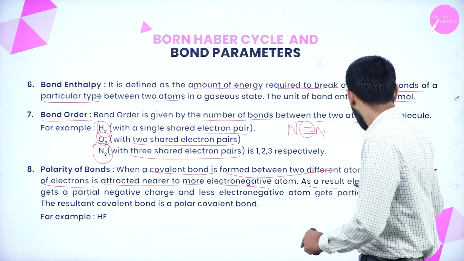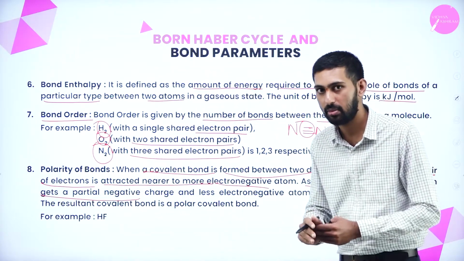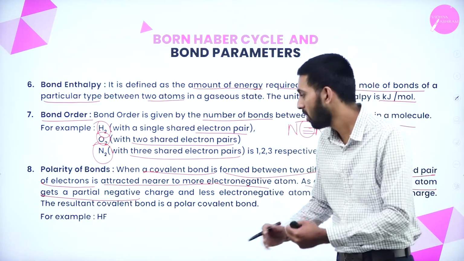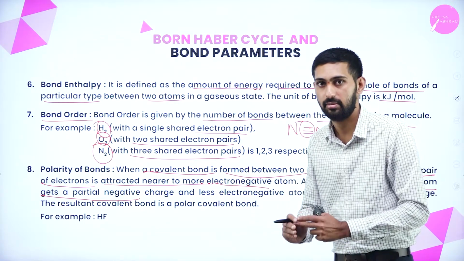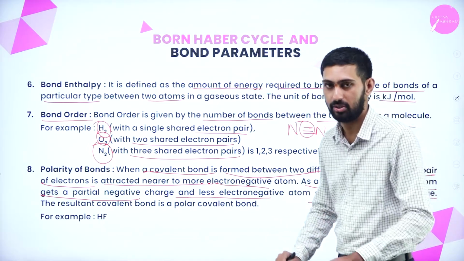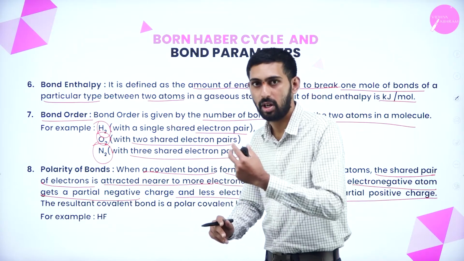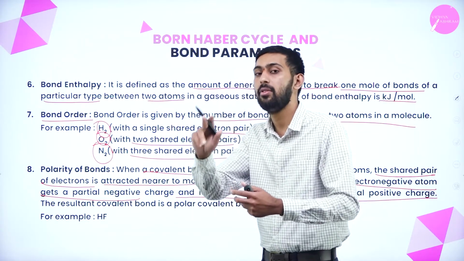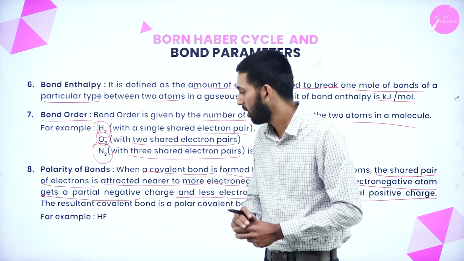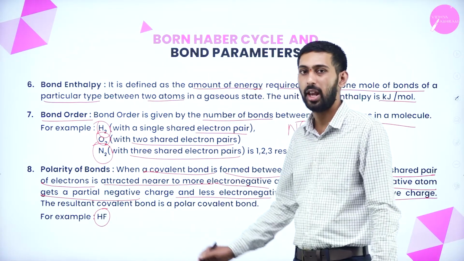As a result, the electronegative atom gets a partial negative charge, and the less electronegative atom gets a partial positive charge. Okay, here for example is hydrogen fluoride. We can give it as an example for the polarity of the bond.